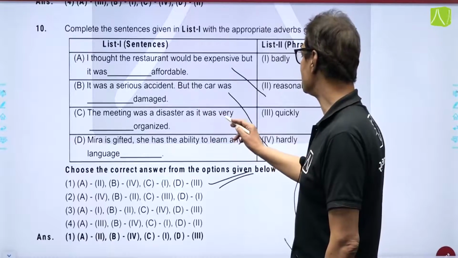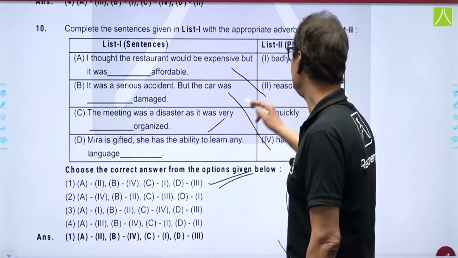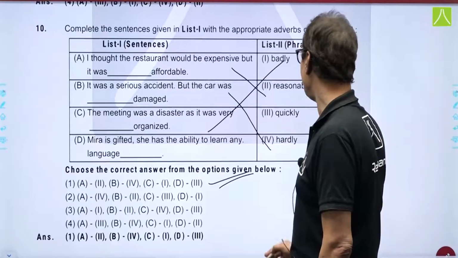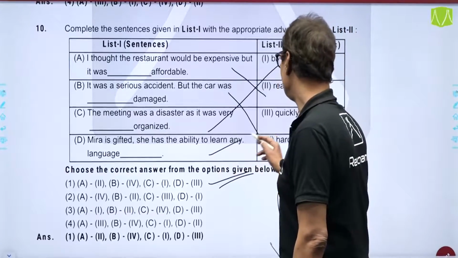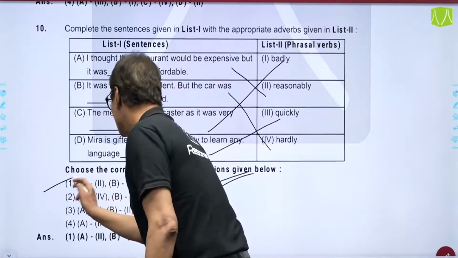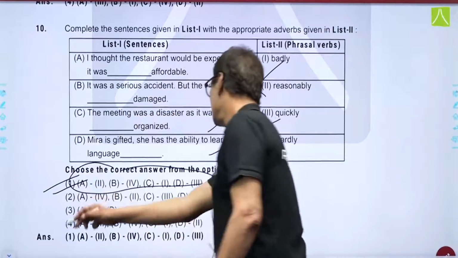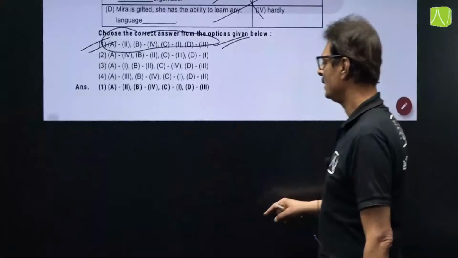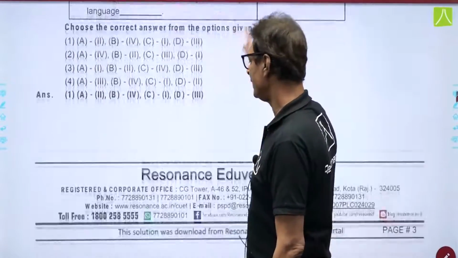The meeting was a disaster as it was very badly organized. And finally, Meera is gifted. She has the ability to learn any language quickly. So, this is the correct one, and the correct option from here is option number 1. This was your correct option here. Moving on to the next question very quickly.